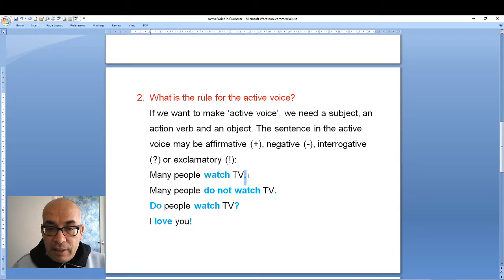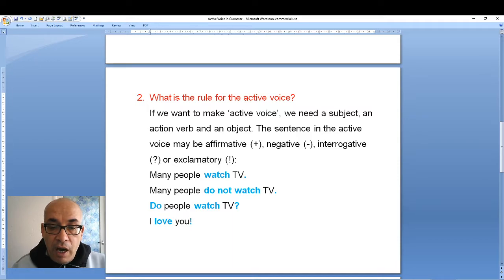At the end of this sentence, I have a full stop. So watch is active voice. Again here, watch is active voice, but it is negative. Do people watch TV? Again, watch is active voice, and the sentence is a question. I put a question mark at the end.